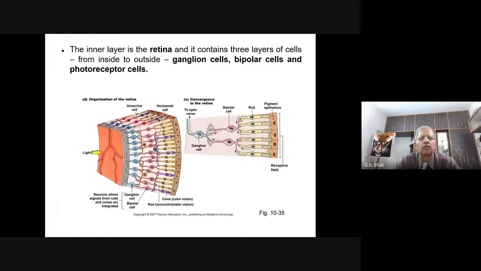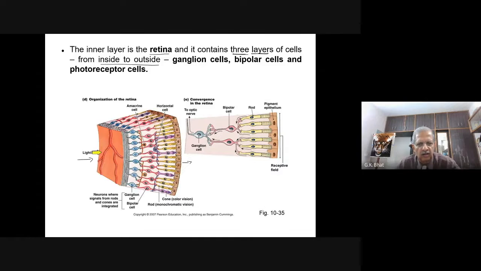Now let us come to the innermost layer. The innermost layer of the eye is called the retina. And this retina contains three layers. Very important, you must know which are these three layers from inside to outside.